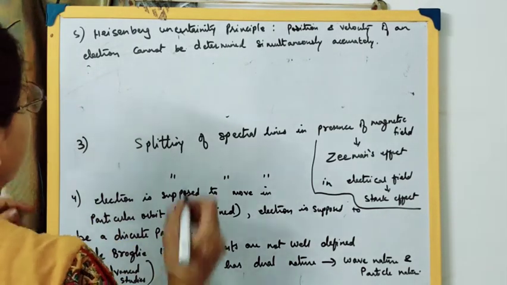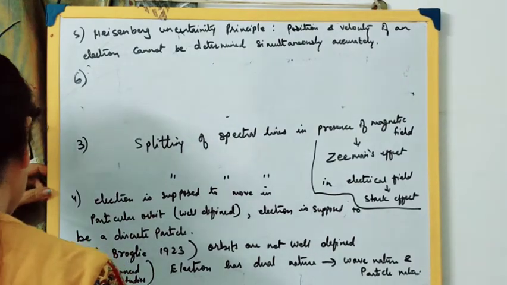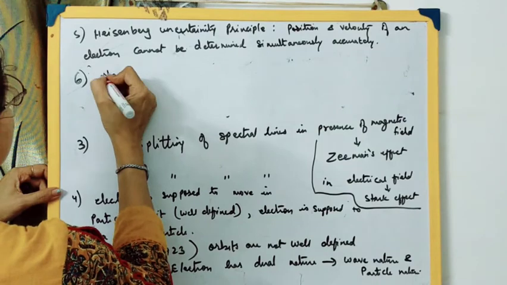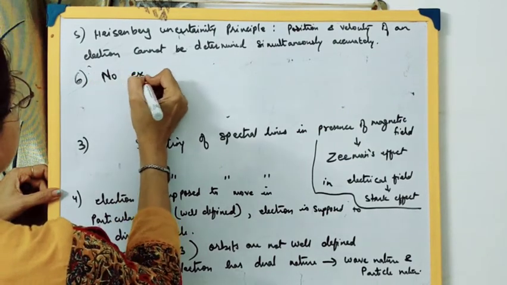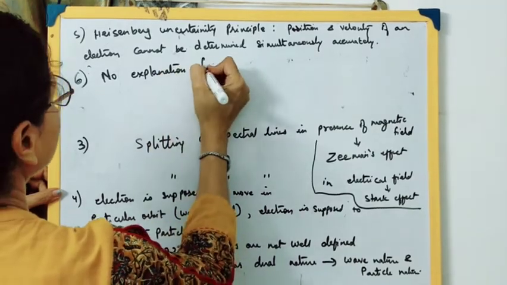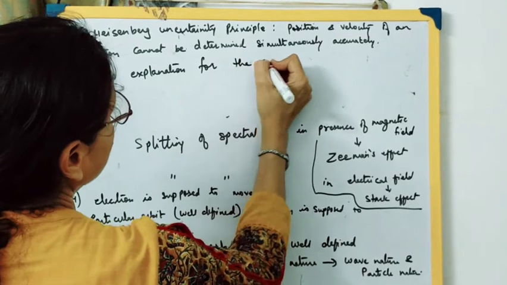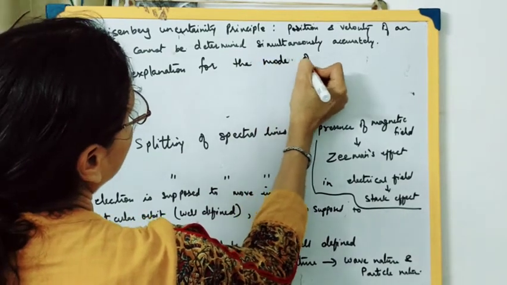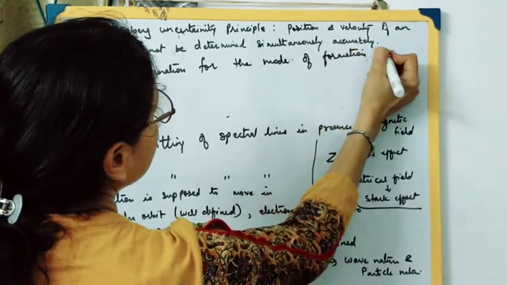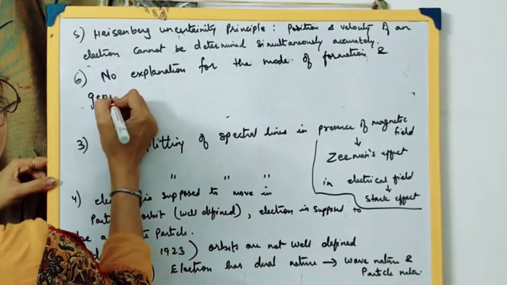Then, Bohr's model does not explain the mode of formation of various molecules from the atoms. There is geometry, and it does not explain that. No explanation has been provided by Bohr's model for the mode of formation and geometry of molecules.